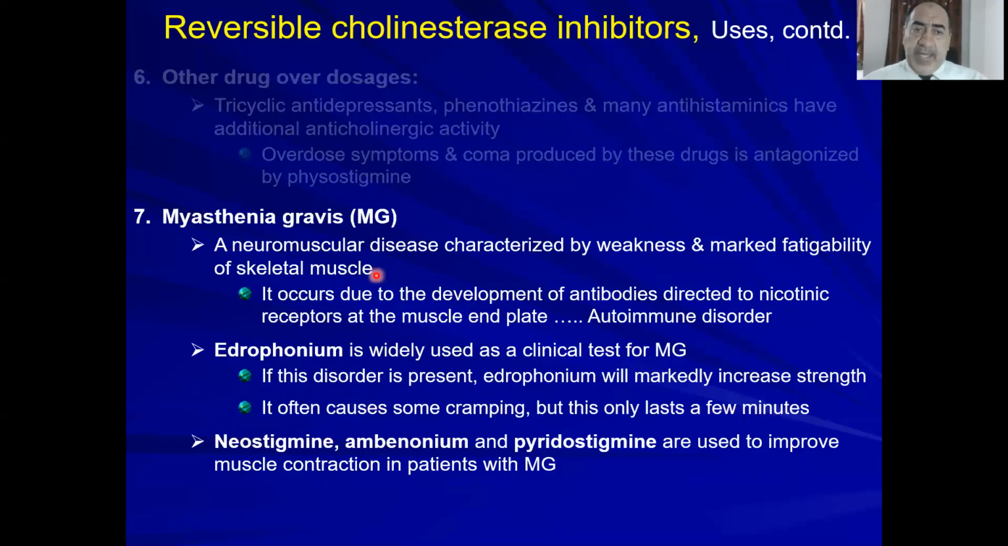You use here, again, this is peripheral, right? We are talking about peripheral effect, so you need something that's a quaternary ammonium compound. You can use neostigmine, ambenonium. This is new now, so we have now four in the list: neostigmine, pyridostigmine, edrophonium from before, and ambenonium. It's a long-acting drug that could be used to improve muscle contraction in patients with myasthenia gravis.